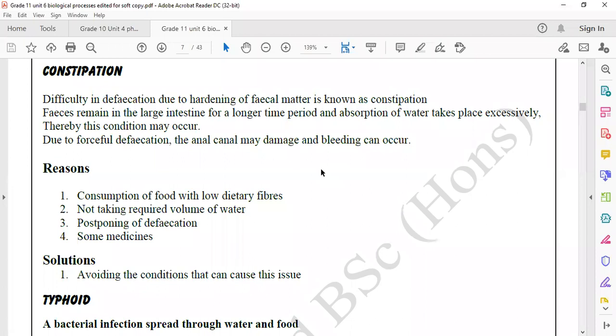So if you avoid these conditions, you will solve constipation problem.